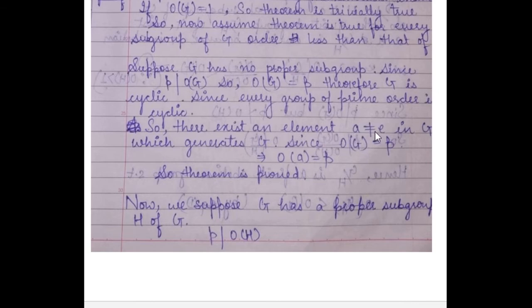So let us suppose that element be A, which is not equal to E in G, which generates G. So order of G is equal to P, and we know by the property of cyclic group, order of G is equal to order of its generator. So order of A will be equal to P. So this theorem is proved for the case when G has no proper subgroup.